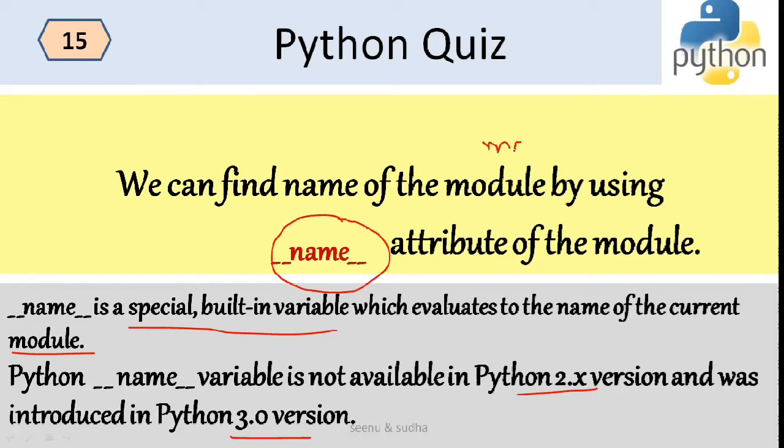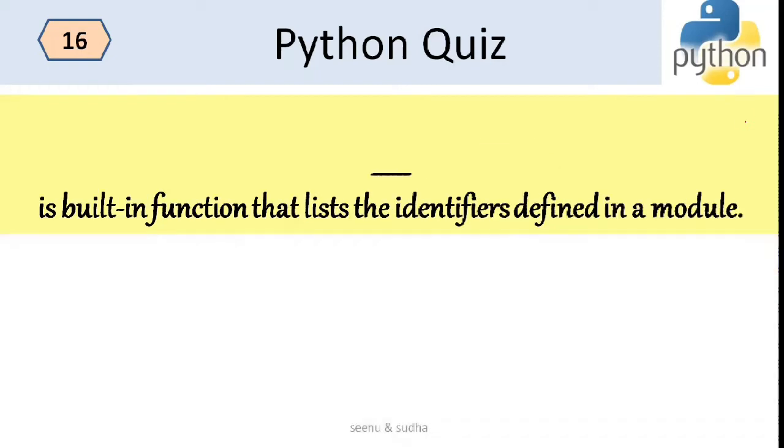Okay, so it will give main. But if you are importing this in another program, and if you want to evaluate the name of the current module, then the name of the current module will be printed. So the name of the module will give the name of the current module.